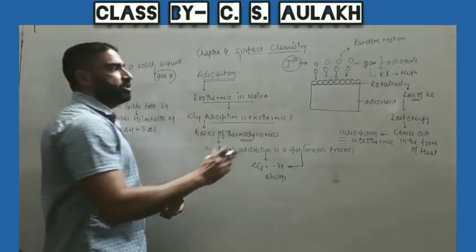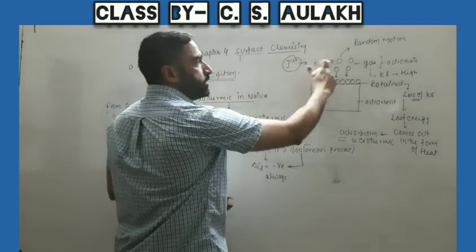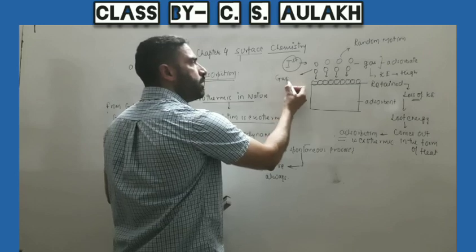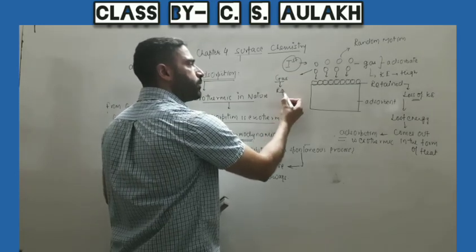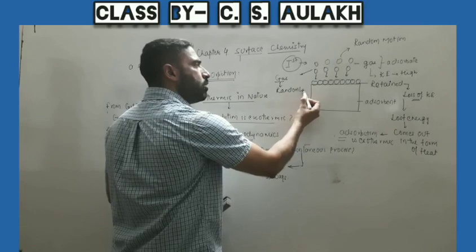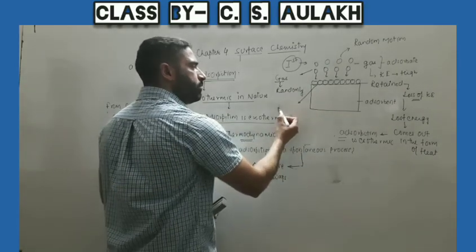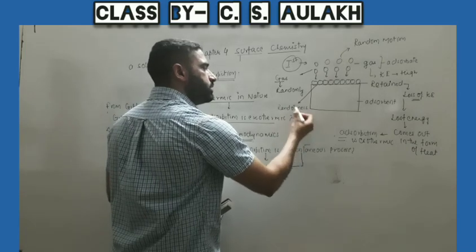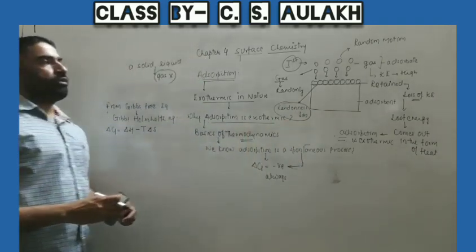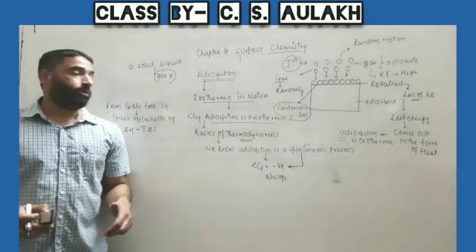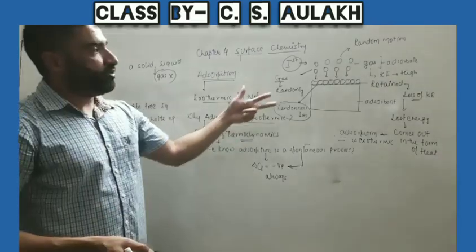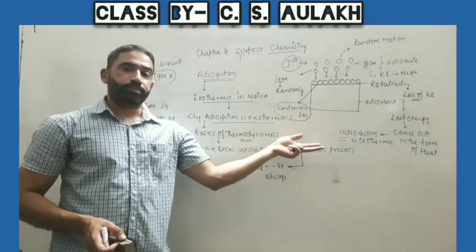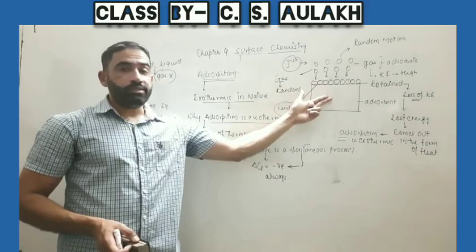Further, one more observation is there. When adsorption occurs, before the adsorption, gas is moving randomly. But when it gets retained, we say randomness decreases. So this is one more observation from the phenomenon of adsorption, that when adsorption occurs, it is accompanied by decrease in entropy of the system. That is, randomness decreases.